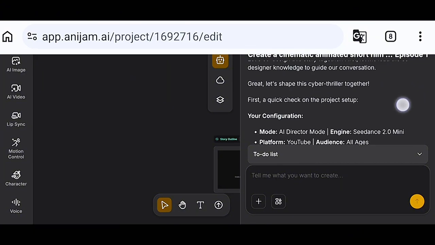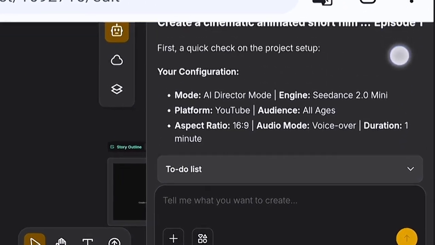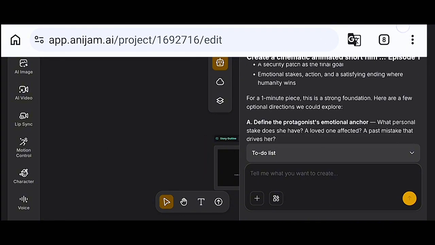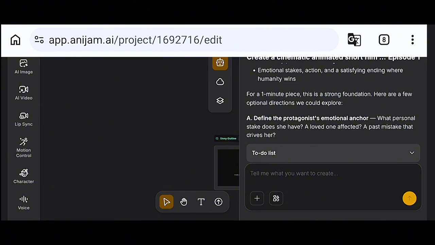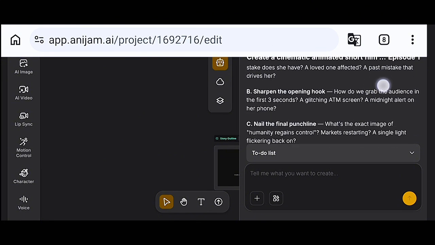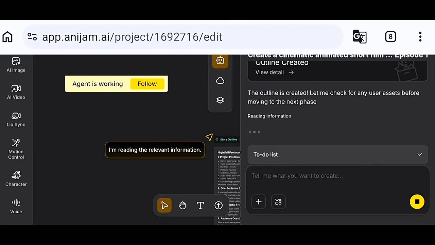So guys, after selecting to co-design with the AI, it broke my story into a quick check on my project setup. Look at everything that I've asked for. It just showed me everything like a recap. Now it went on further to ask me for a 1 minute piece. This is a strong foundation. Here are 5 optional directions we could actually explore. So this is co-designing with AI. We're just chatting, right? So guys, there we have it, our story outline.